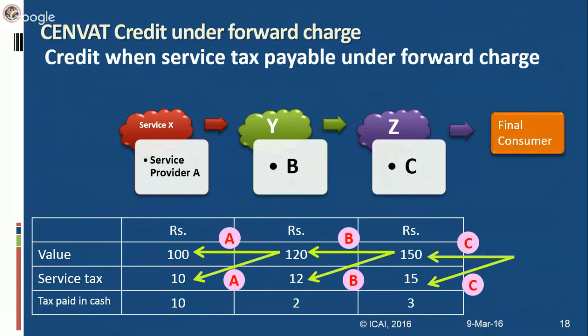Service tax is payable in two ways. Actually, these are two mechanisms of paying service tax: forward charge mechanism and reverse charge mechanism. Forward charge mechanism is when the service provider is liable to pay service tax. Actually, service tax is an indirect tax, so the burden of service tax is always on the service receiver. That is, the service receiver has to pay service tax from his pocket. The service provider will just collect it from the service receiver and pay it to the government.